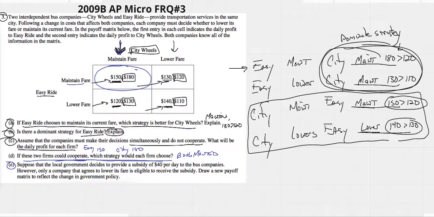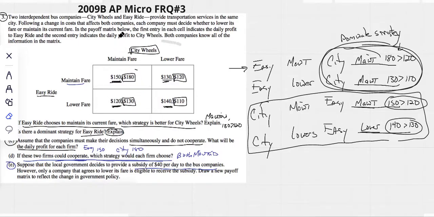I hate these. Part E. Suppose the local government decides to provide a subsidy of $40 to the bus companies. Let's get rid of some of this stuff here so it's a little cleaner. Subsidy of $40 to the bus company. However, only a company that agrees to lower its fare is eligible to receive the subsidy. Okay, so only those that lower their fares.